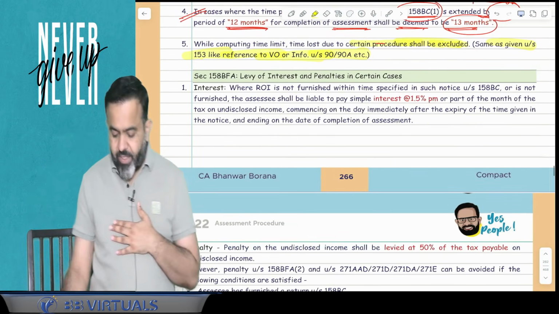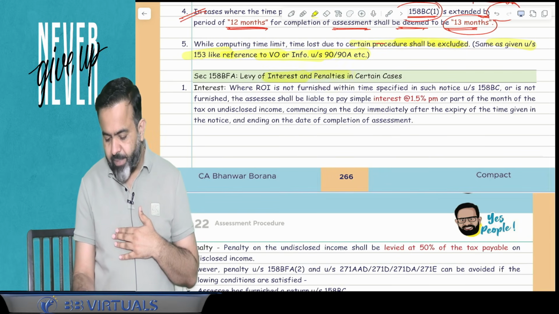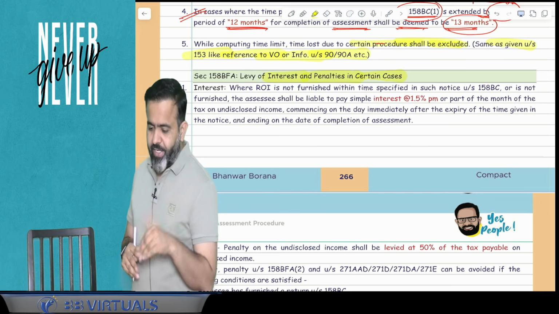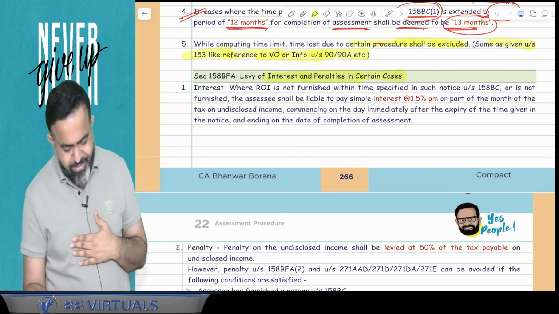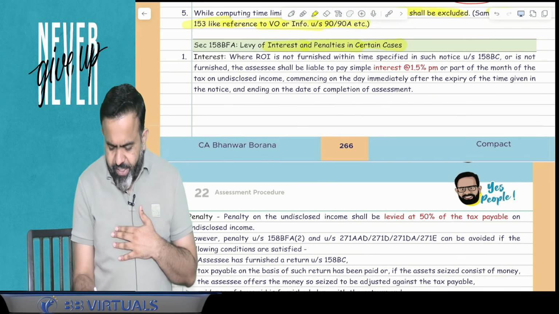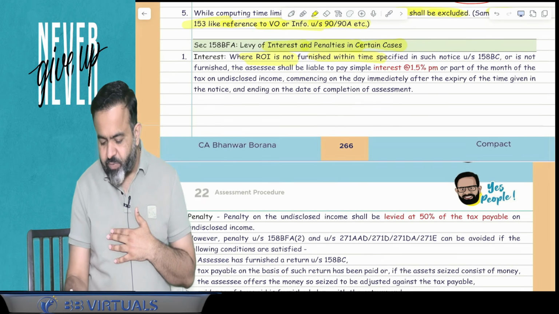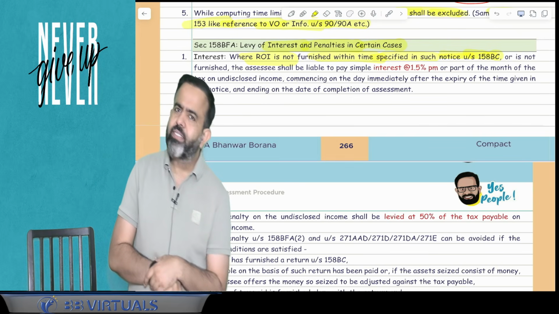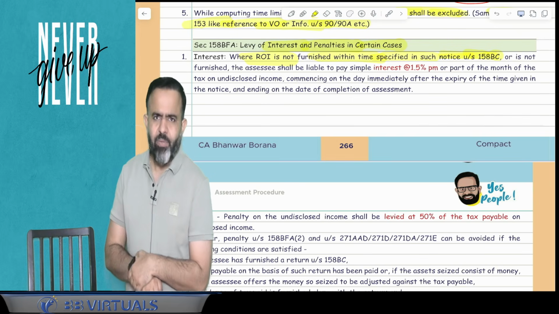So guys, here there will be a levy of interest and penalty in certain cases. When interest is applicable, penalty is applicable. Try to understand. First is the interest. Where return of income is not furnished within the time specified in the notice under section 158 BC, he will give you the time limit to file the return.